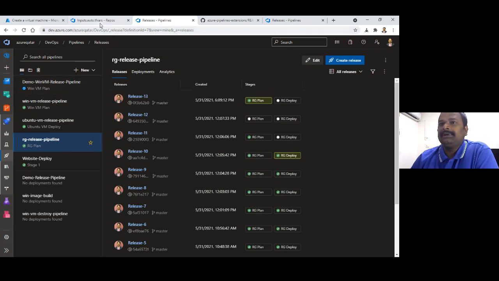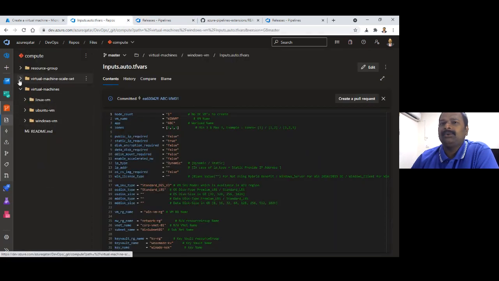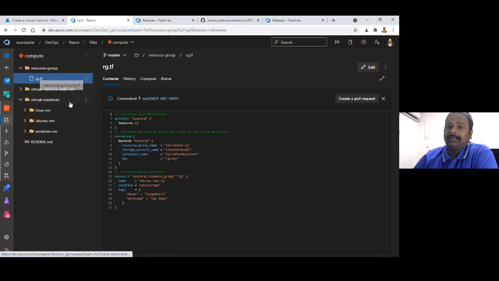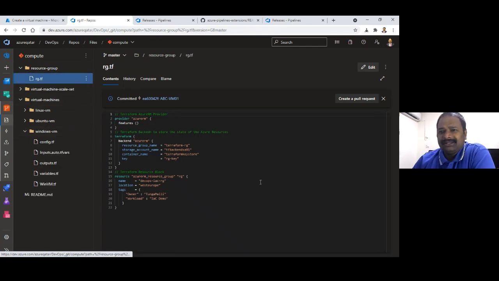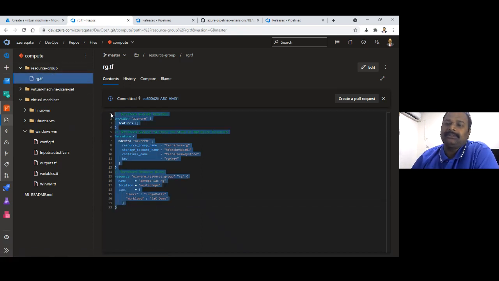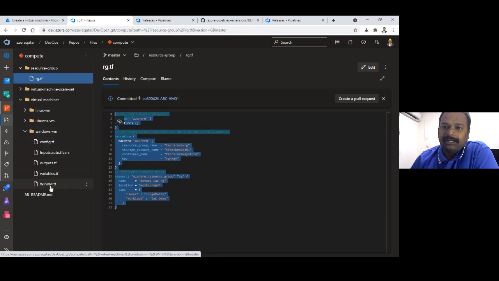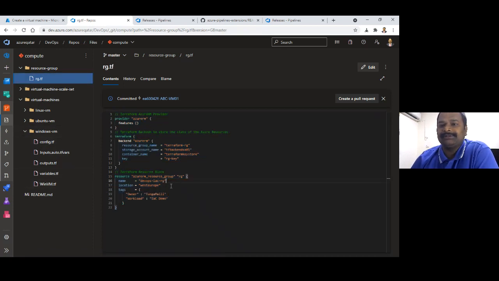Okay, I have another code which is created as a resource group. To explain, there is no single way to create your code. If I want to create the resource group, everything is in a single page. It is how you want to write your Terraform code. It is up to you. If you want to put the entire thing in a single page, you can put it. For a resource group, I have put the entire Terraform code in a single page.